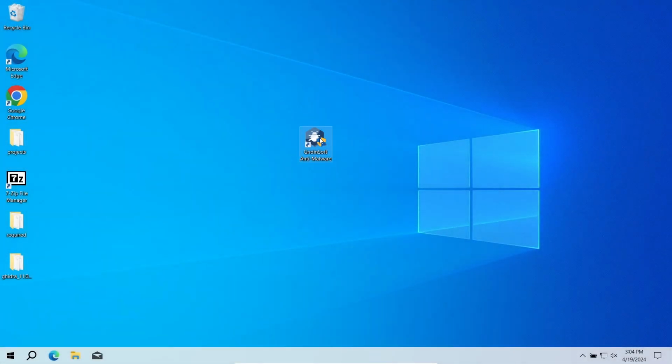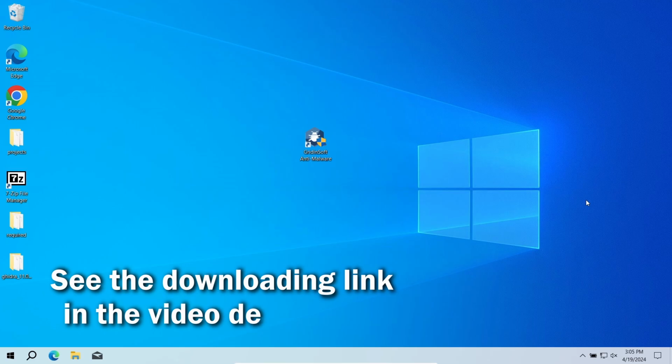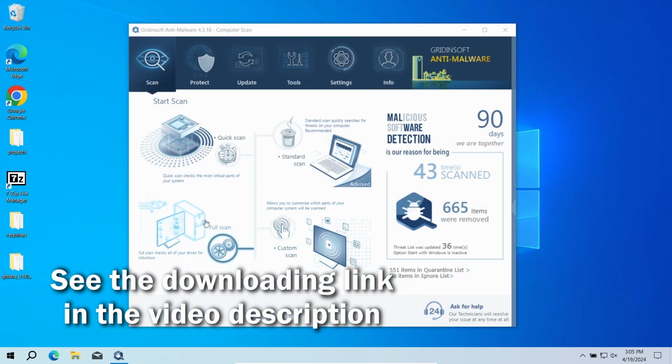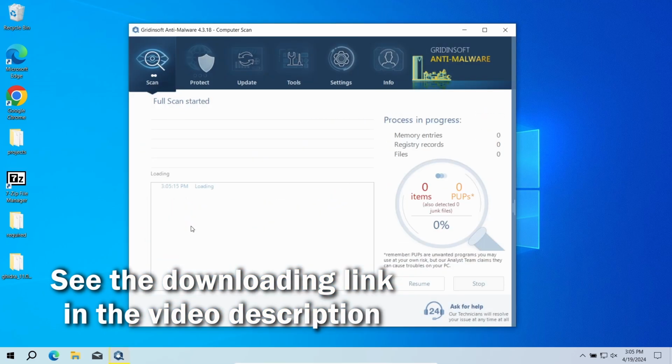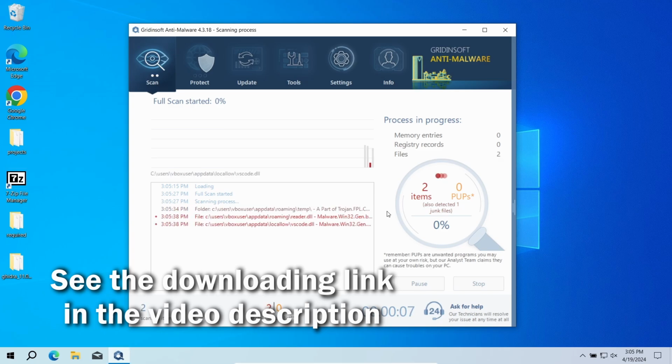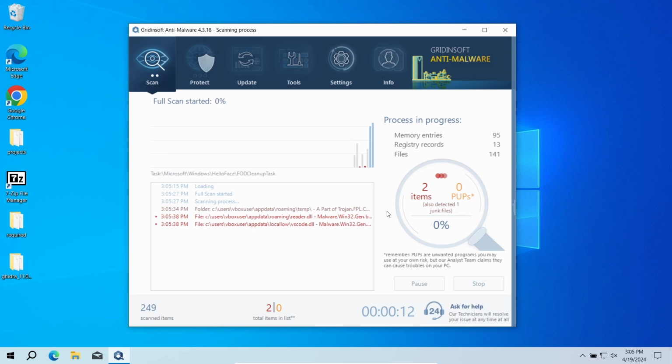To get rid of the Vecum extension automatically, an anti-malware scan is needed. For that purpose, I recommend using GridinSoft Anti-Malware. It is a highly efficient malware removal tool that will find and remove even the most modern and sneaky malware, leave alone browser hijackers. Download it by the link in the video description and run a full scan, so the entirety of your system will be checked for malware. The process will take 10 to 15 minutes.